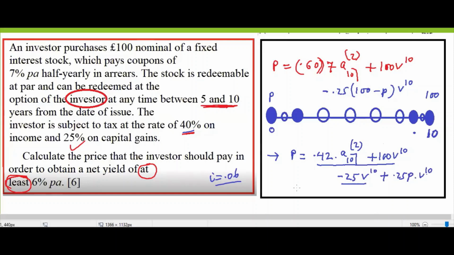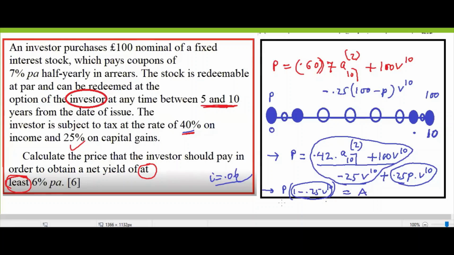So you won't get P directly. You take this term to the left. Then you take P common, 1 minus 0.25 V10. This you can find because you know I and V. I is given, so you know this, and right hand side all you can evaluate using calculator. This could be A. Now P will be equal to A divided by 1 minus 0.25 V power 10. Whatever it is, you'll be able to find it. This will be your answer.